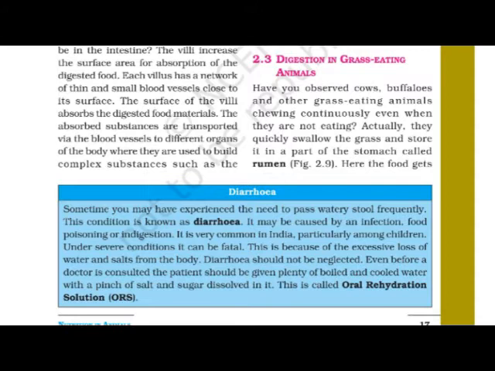It is very common in India, particularly among children. Under severe conditions, it can be fatal. This is because of excessive loss of water and salts from the body. Diarrhea should not be neglected. Even before a doctor is consulted, the patient should be given plenty of boiled and cooled water with a pinch of salt and sugar dissolved in it. This is called oral rehydration solution, that is ORS.